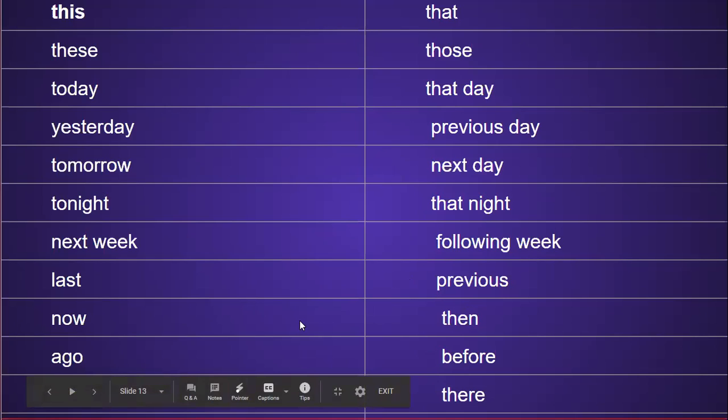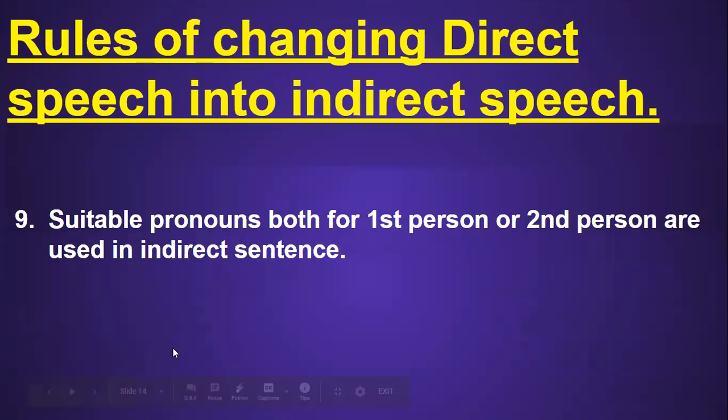Okay, so I hope it is very clear to you, students. Now, not last but not the least, the last rule says suitable pronouns, both for first person or second person, are used in indirect sentence. Now, as you have seen in the previous rules, the reporter pronouns were changed into suitable pronouns in the indirect sentence. So there is a list for this also, and I want to show it, and you should remember this list before you change the direct speech into indirect speech.